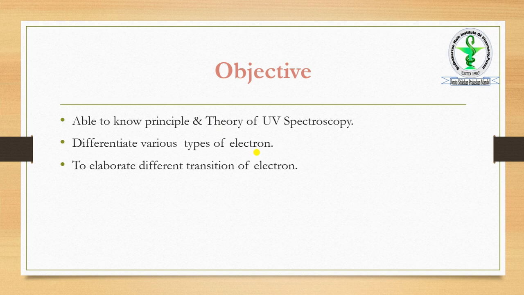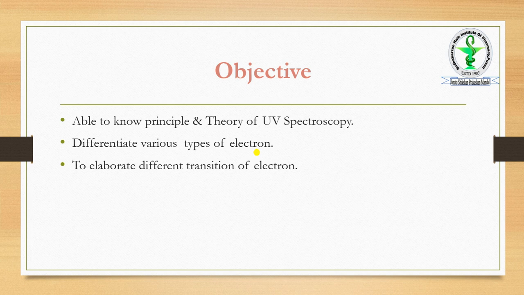Then we have to know about the different transitions of electron. How a transition takes place, there are four types of transitions that we have to discuss in detail. Now we start with our first point, that is the principle and theory of UV spectroscopy.